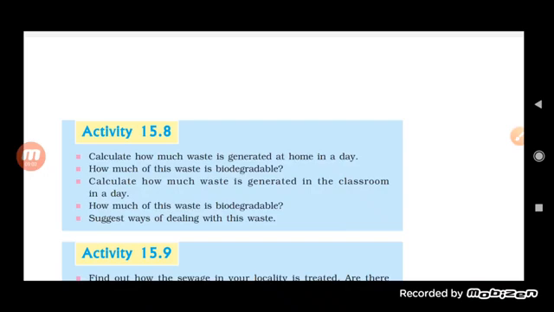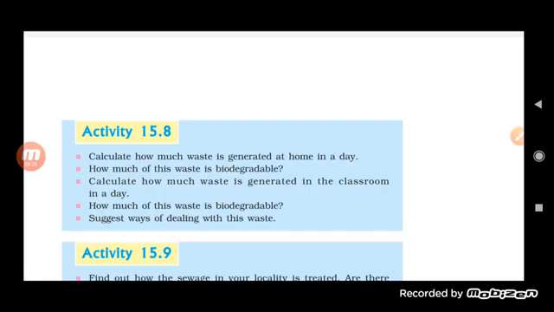So there are different methods, and the first method is segregation. It is really important that we understand the different kinds of garbage, and according to that, garbage is divided into two types. The first one is biodegradable and the second one is non-biodegradable. Biodegradable garbage is that kind of garbage which is degraded with the help of microorganisms.